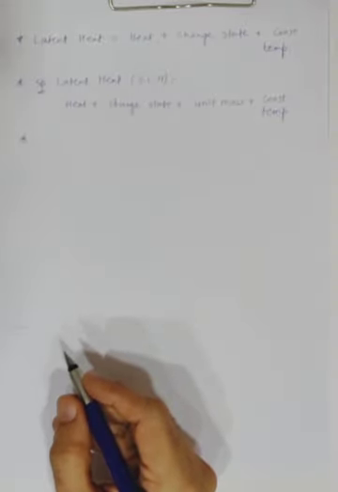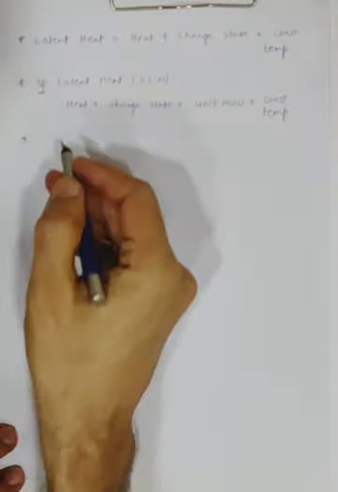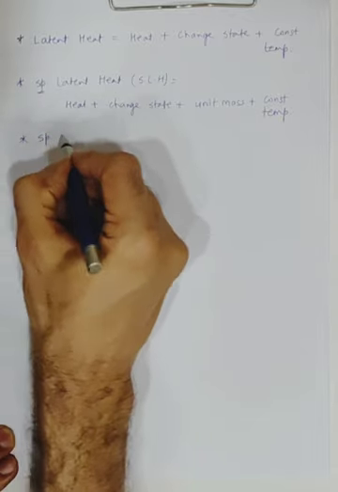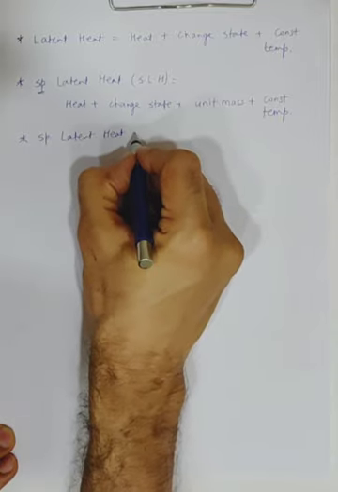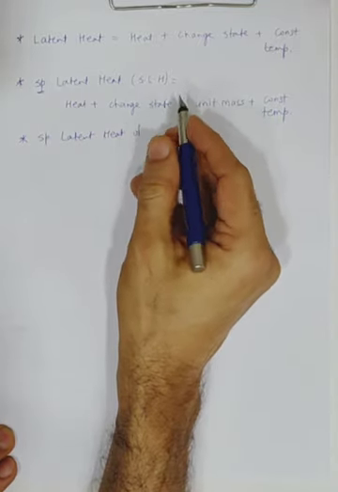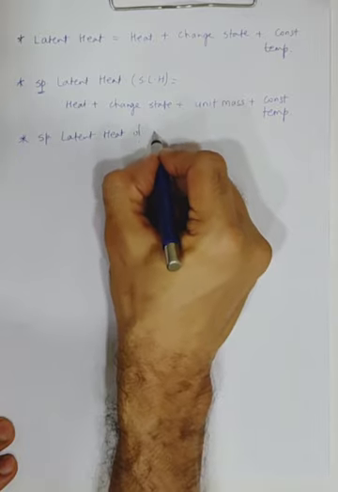Now there is something which is called a specific latent heat of melting or specific latent heat of freezing. So now what do you mean by specific latent heat of melting or freezing? We'll discuss first the specific latent heat of melting. So it's called a specific latent heat of melting, or it is also called as fusion.